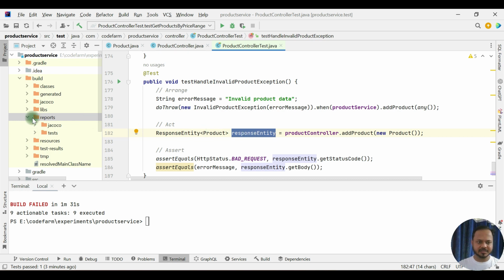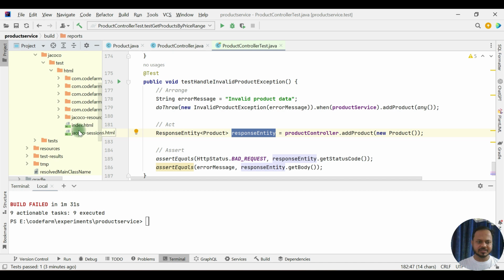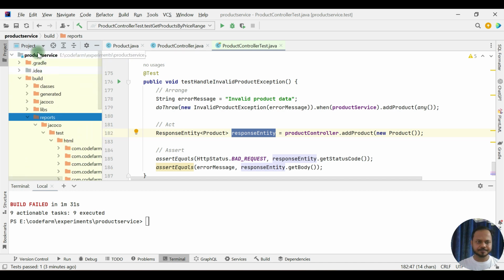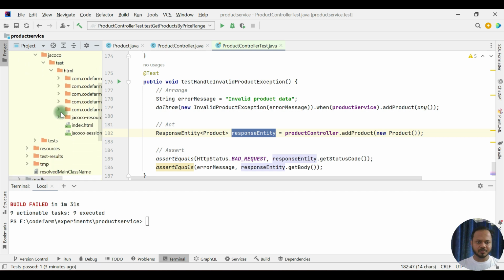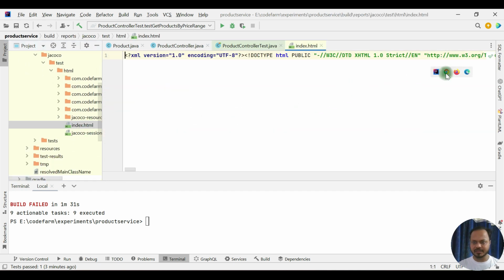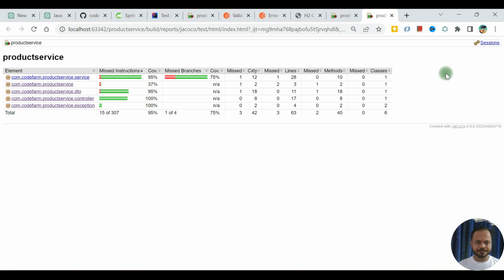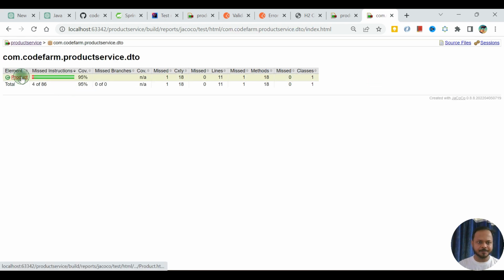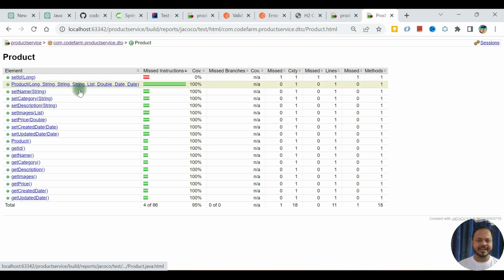I can see the test result also, and see it has executed the Jacoco report. So let me see that as well. We'll figure out the failure in a while, but let's see if there is anything here. You see 95% code coverage now. Exception is also 100% here, because that is covered during execution. The DTO is still 95%. One is missing, so let's see which one. Set ID is not there because that is not called anywhere. We are just setting it from the constructor, but that should be fine.